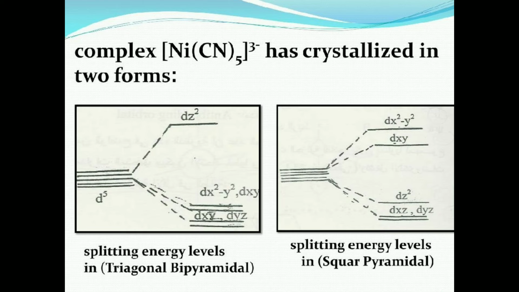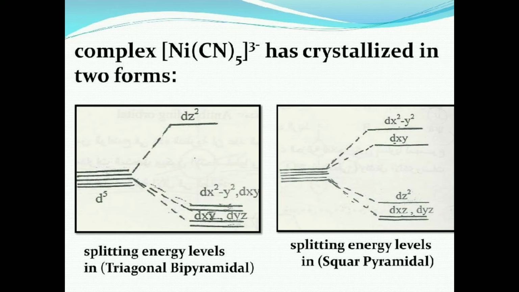Now look into the complex nickel CN5 3-, which has crystallized in two forms. Here there are two different forms of a nickel complex. The first one shows the trigonal bipyramidal geometry. Look into the splitting of energy levels.